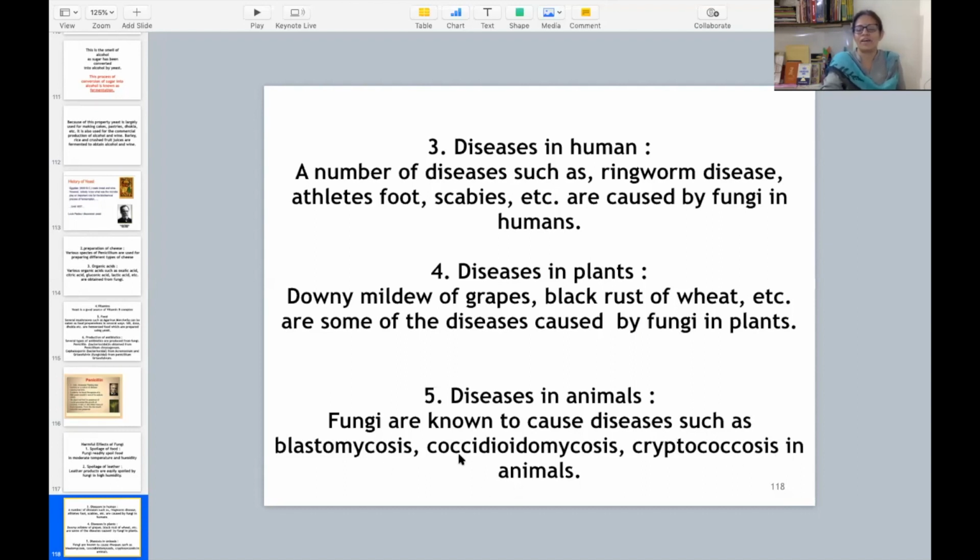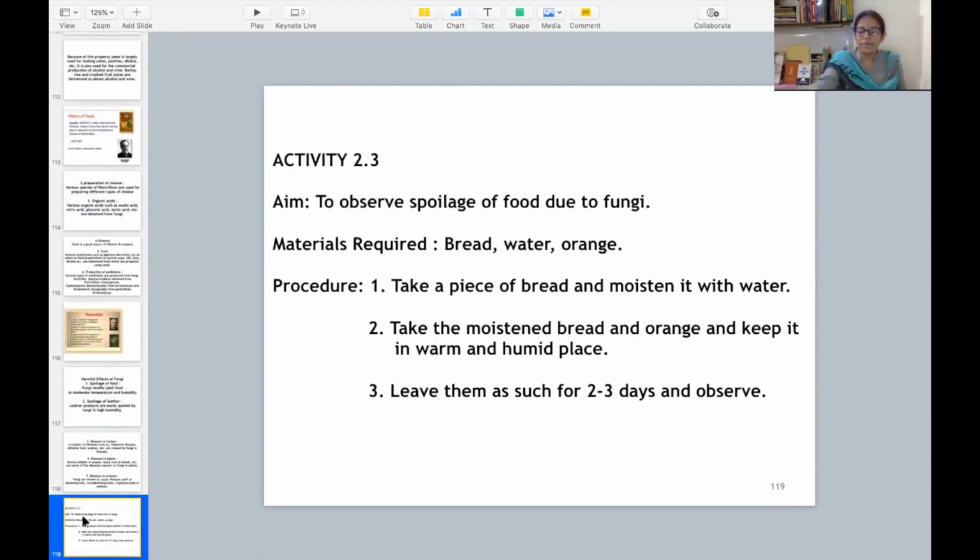These are the three known diseases caused in animals by fungi: blastomycosis, coccidioidomycosis, and cryptococcosis.